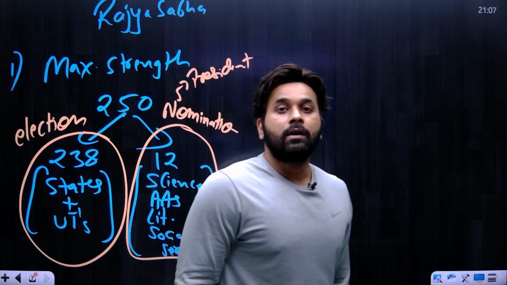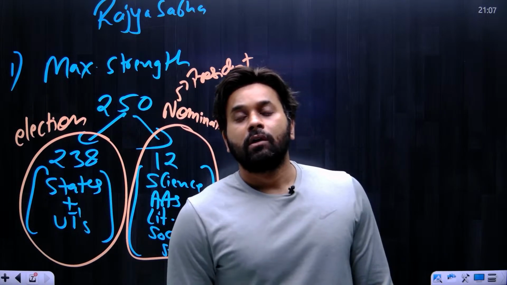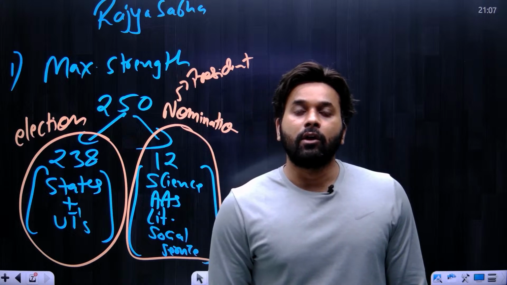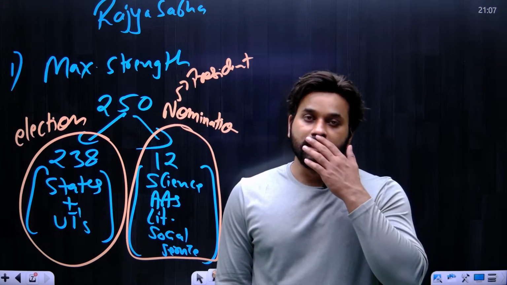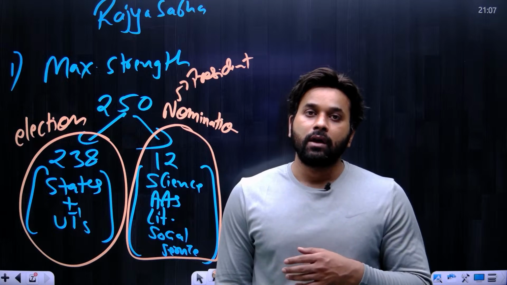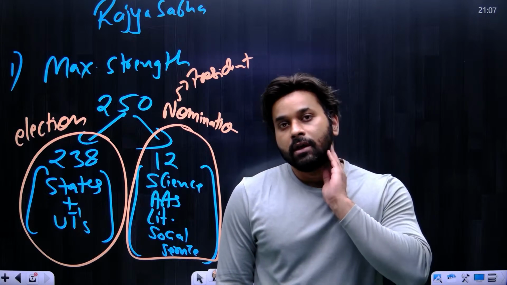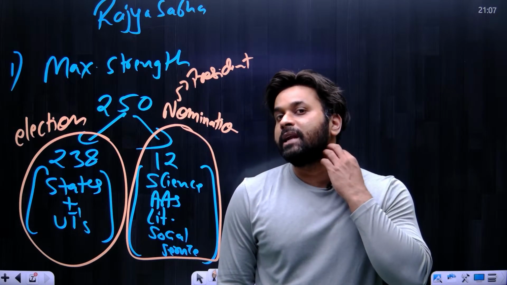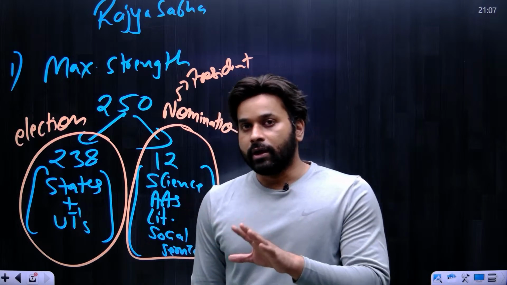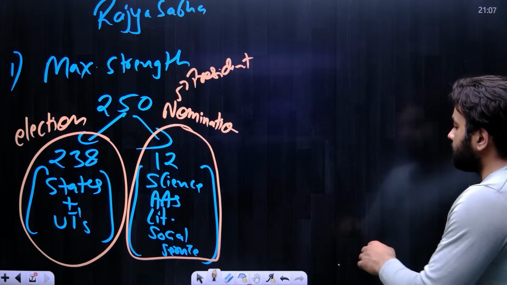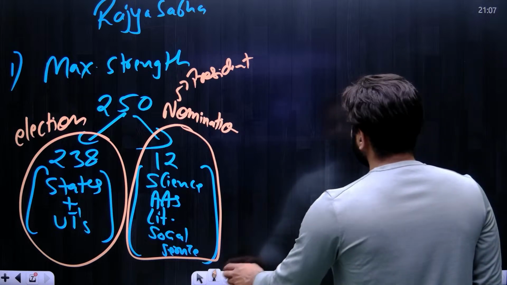Remember, the provision for nominating two members of the Anglo-Indian community in the Lok Sabha is gone, but there is still a nomination provision for the Rajya Sabha. So this provision is still intact. So this is the present composition, I mean the maximum strength of Rajya Sabha.